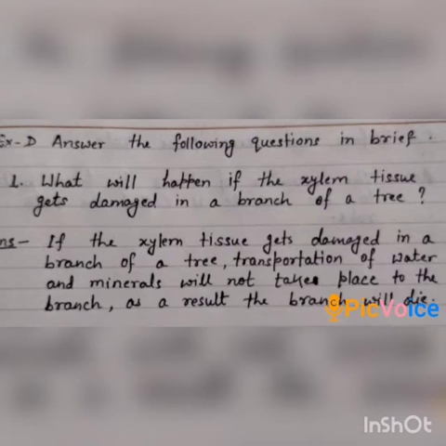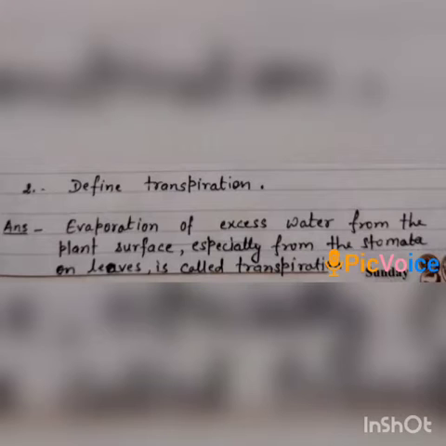Once again, students, if the xylem tissue gets damaged in a branch of a tree, transportation of water and minerals to that branch will not take place, and as a result the branch will die. Now second question. Define transpiration.